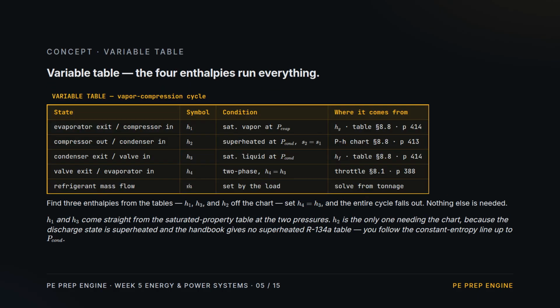The variable table. Just 4 enthalpies drive everything. State 1, saturated vapor at the evaporator pressure. Read Hg from the table. State 3, saturated liquid at the condenser pressure. Read HF. State 4 equals state 3 by throttling. And state 2, the superheated discharge. Read off the pH chart by following the constant entropy line up to the condenser pressure, because there is no superheated R134A table to interpolate. 3 table lookups, 1 chart read, 1 equality. The whole cycle falls out of that.